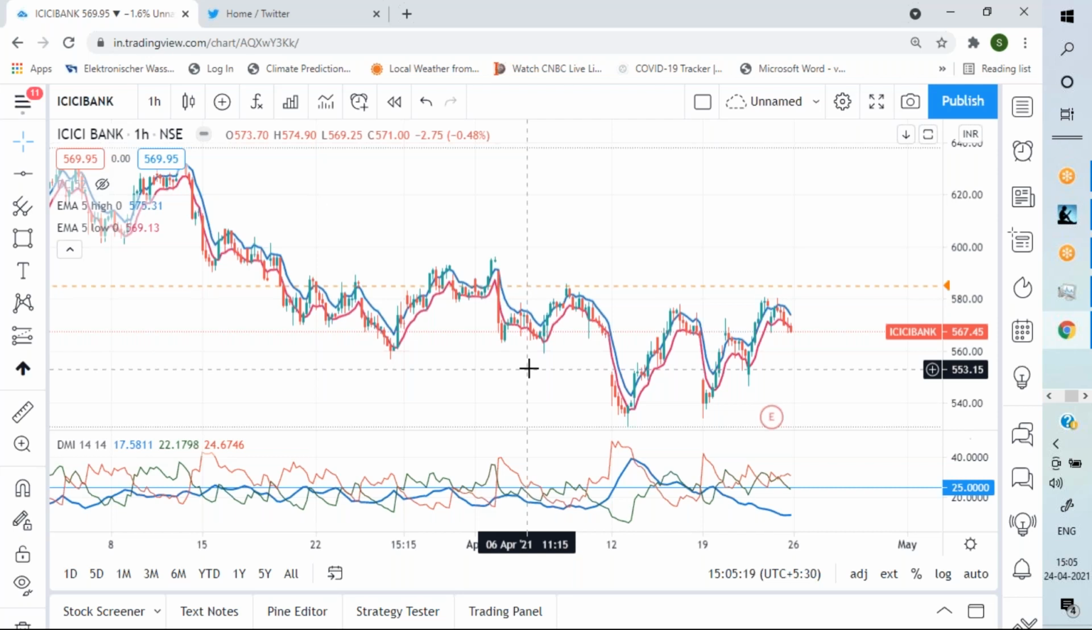Sir, all these indicators work in commodity, equity, index, currency, bonds, everything.